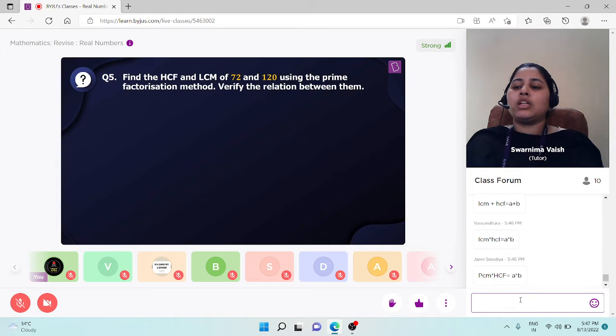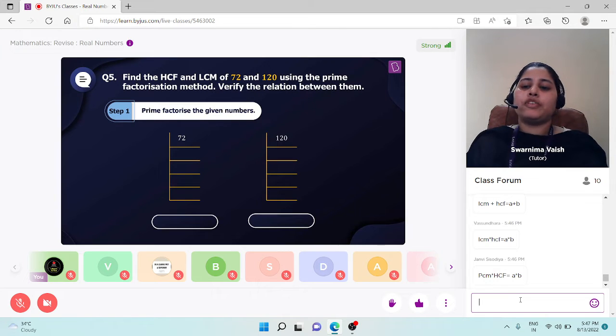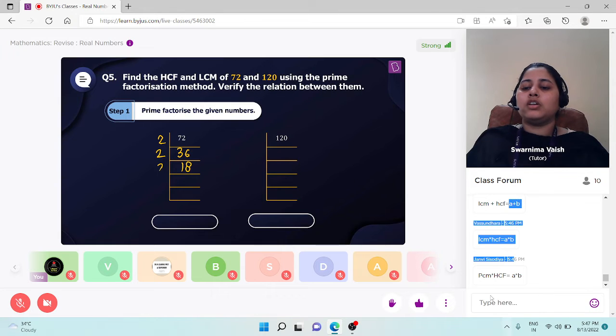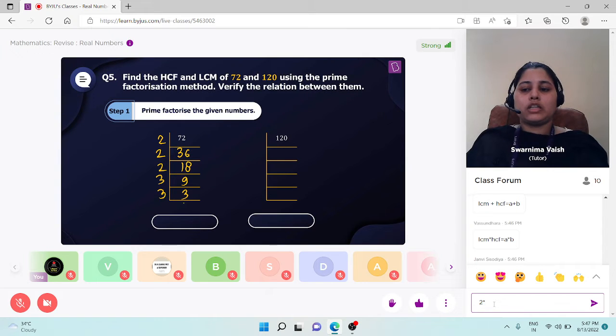So our next question from this topic is: find the LCM and HCF of 72 and 120 using the prime factorization method. Verify the relationship between them. Students, let's find the prime factors of these numbers first. We divide 72 by 2. 2 36s are 72, 2 18s are 36, 2 9s are 18, 3 3s are 9, and 3 1s are 3. So prime factors of 72 will be 2 cube into 3 square.